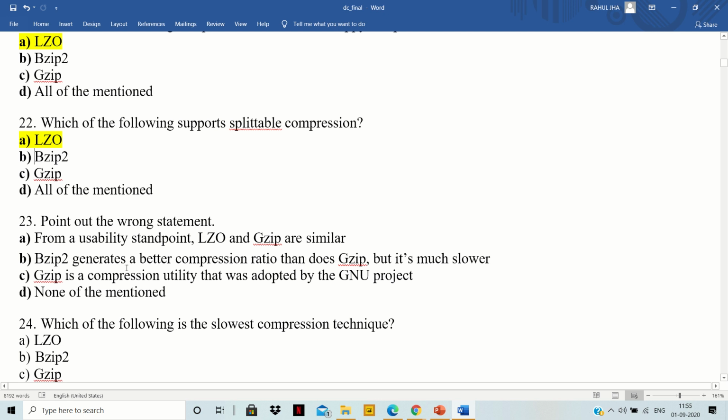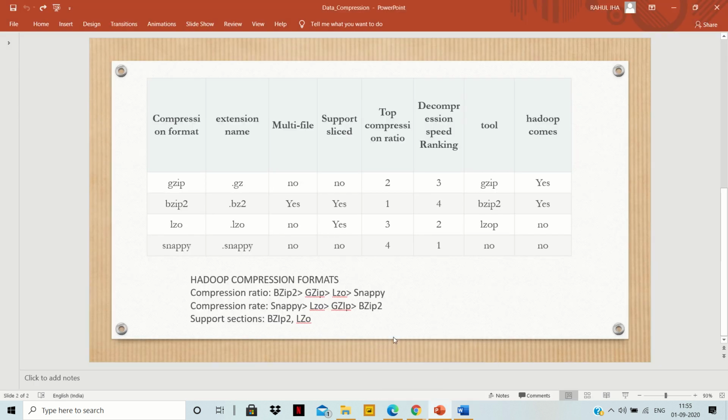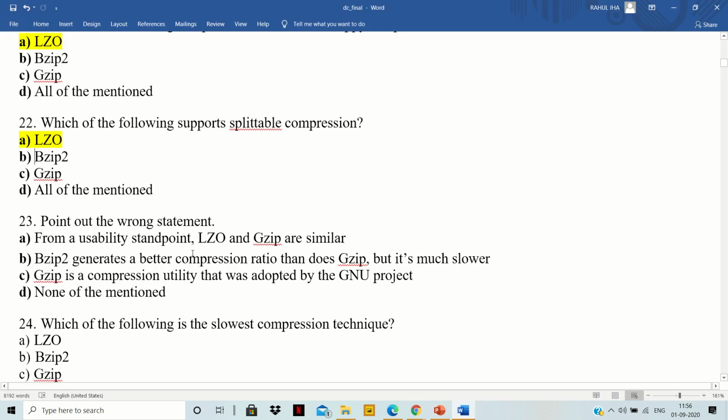But of course, we have to go through the other options as well. BZip2 generates a better compression ratio than GZip, but it's much slower. Yes, BZip2 has a better compression ratio, as we can see in this picture. But it works slowly. So this will be a right option.